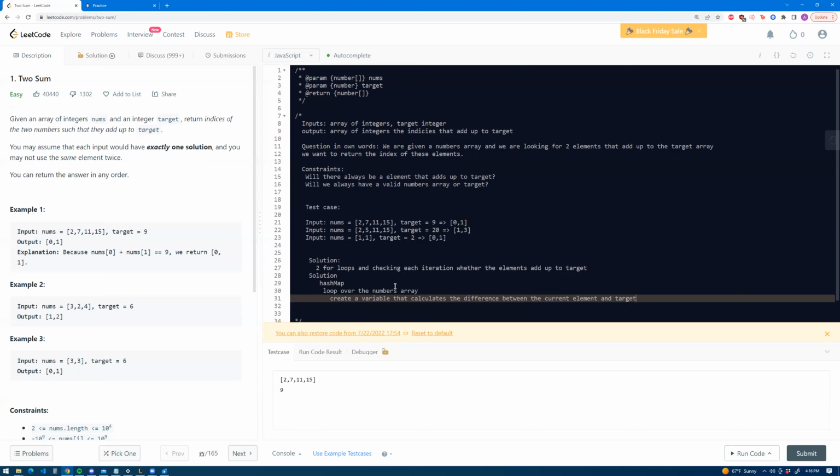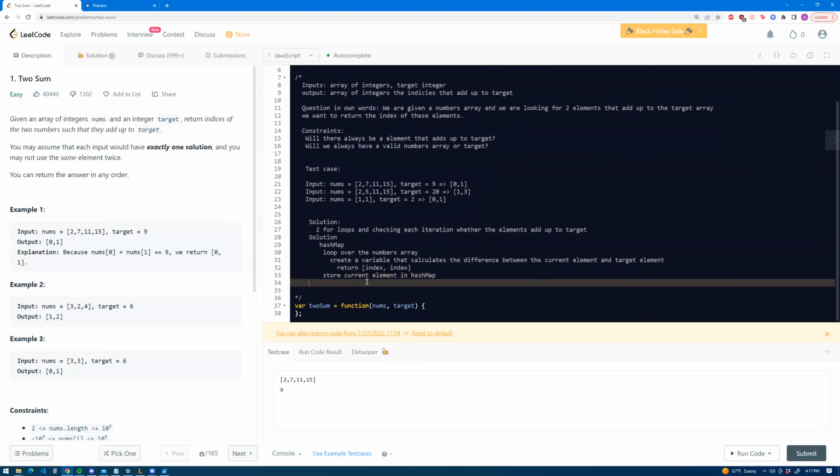And from there, what we would do here is we're gonna check if the difference, which is this variable right here, is in the hash map already. And if it is, that means we have the two numbers that add up to give us the target. So from there, we'll just return the indexes of those. And then after that, we want to store the current iteration's element. So store current element in hash map.